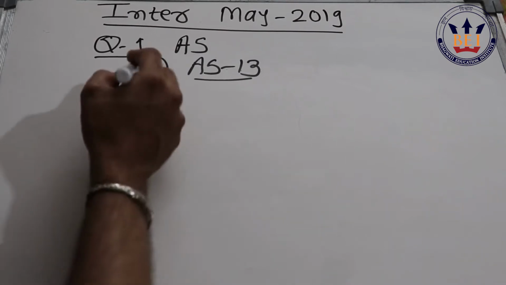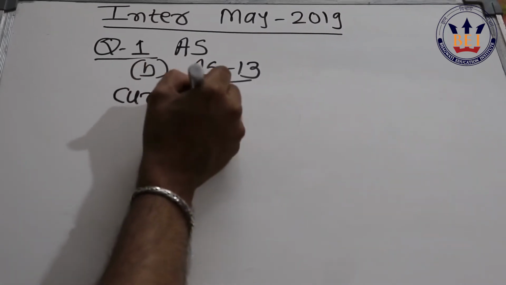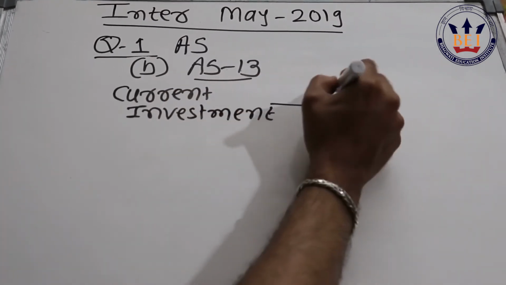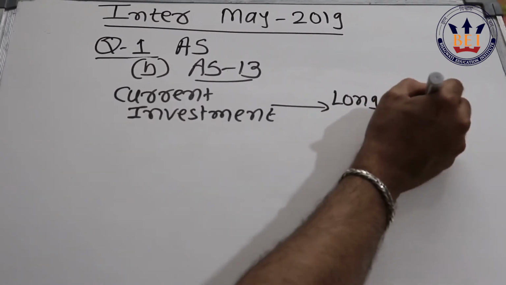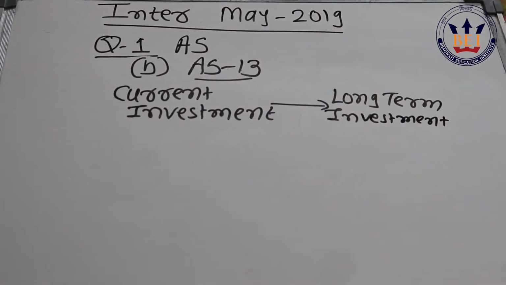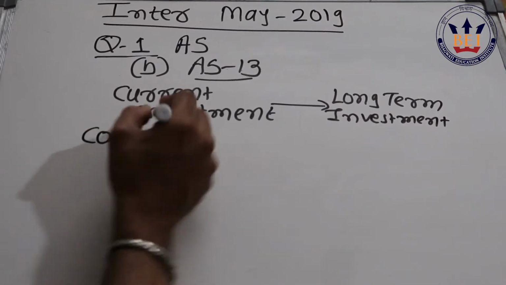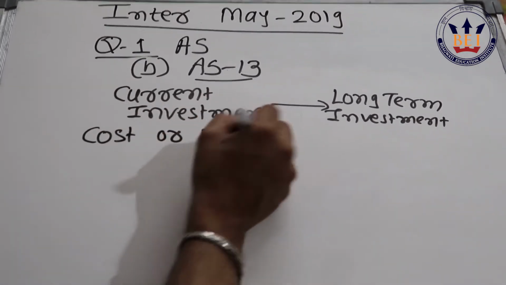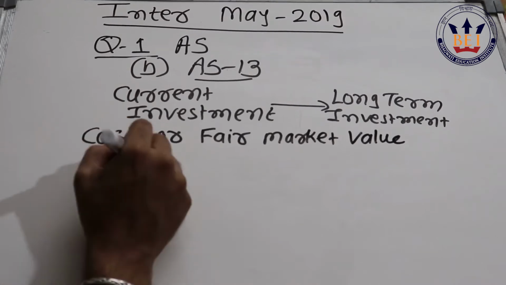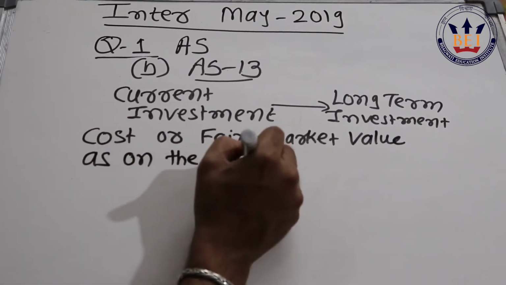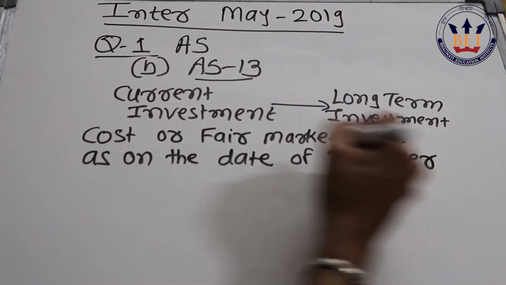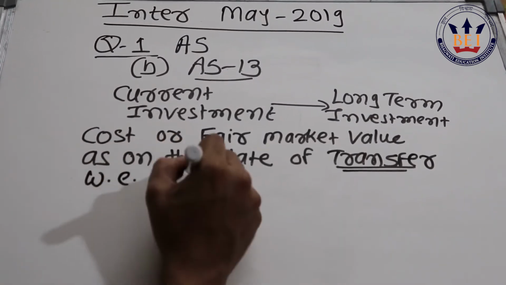Now what the rule is: when a current investment is reclassified as long-term investment, then the investment is valued at cost or fair market value as on the date of transfer, whichever is lower.